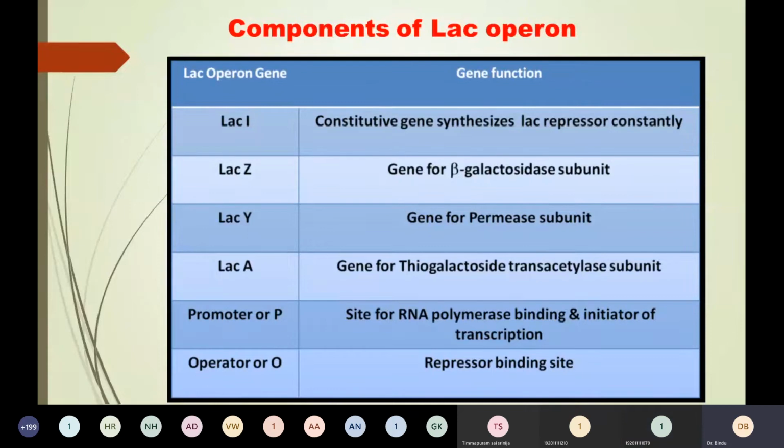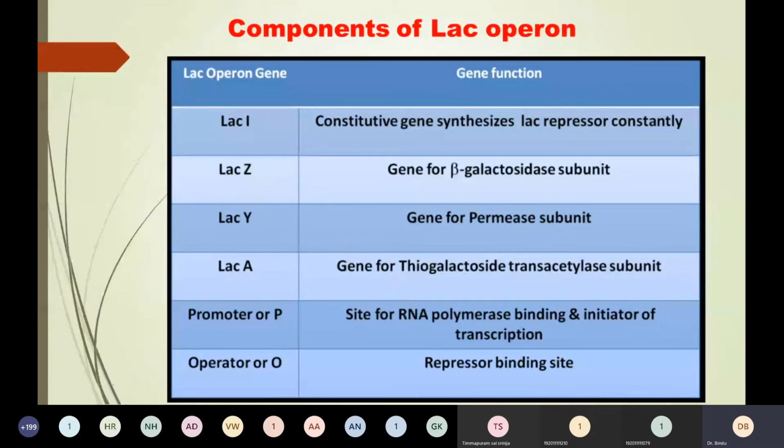Again, I have put it in a tabular column. LAC-I is nothing but the regulatory gene, which constantly synthesizes LAC repressor protein. LAC-Z is a gene for the beta galactosidase enzyme, which hydrolyzes lactose. LAC-Y is the gene for permease, which permeates the lactose into the cell, that is, it helps in transport of lactose into the cell. LAC-A is the gene for transacetylase, whose function is not known.